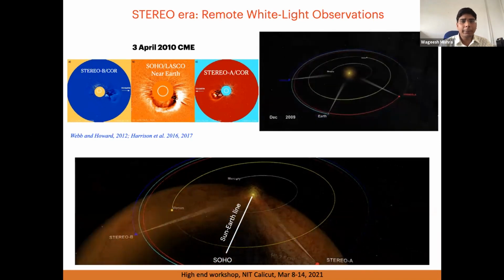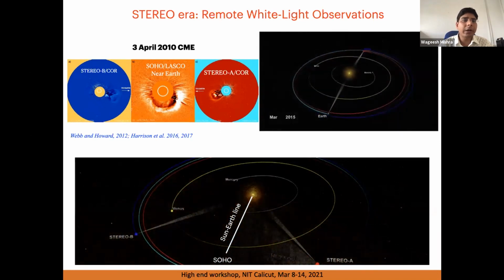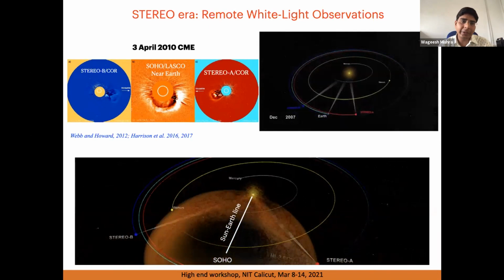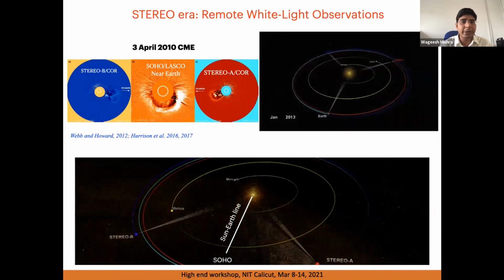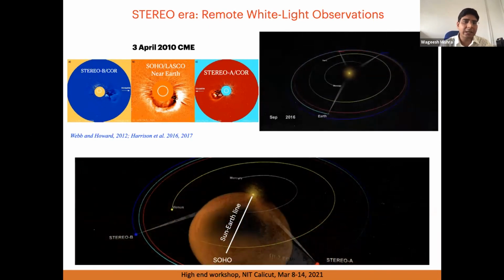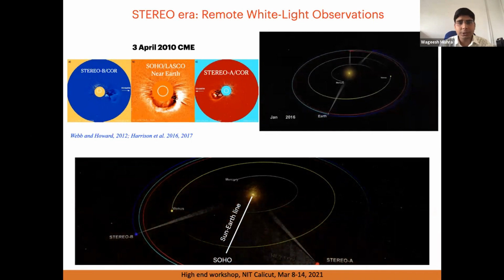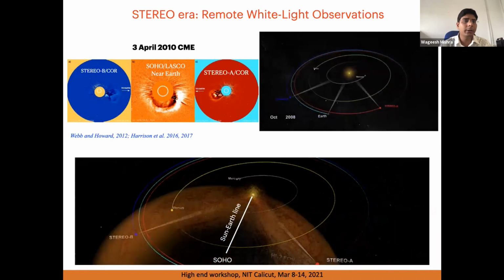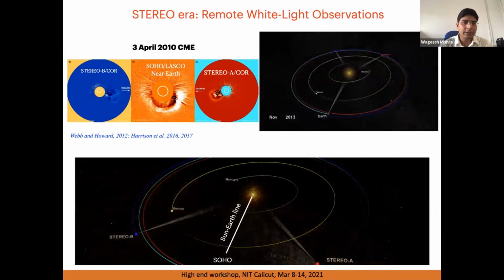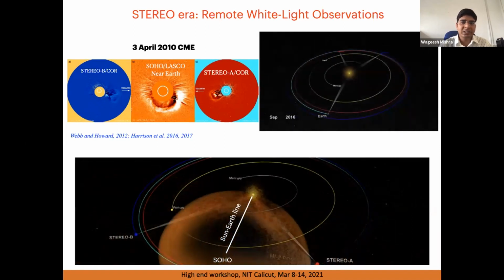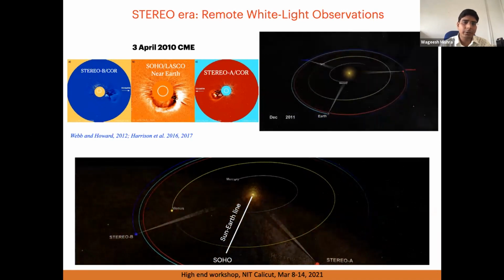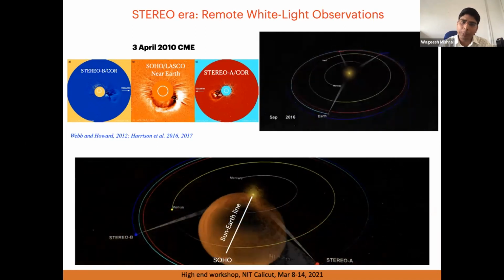One example of perspective observation is given for the event of 3rd April 2010. We can see that the same structure, when imaged from near Earth, appears as a halo structure around the Sun. But when it is observed from STEREO A or STEREO B, shown in the right and left panels in the corner, the CME appears as a loop-like structure.